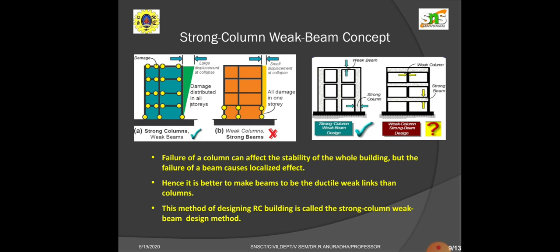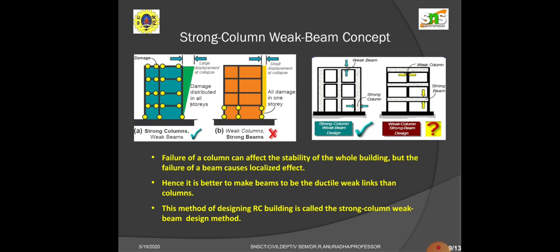Coming to the next picture, you can see a strong column. The thickness of the column is very thick. It doesn't mean that if the thickness is very thick then it is strong, but it has been shown here to differentiate the strong column and weak beam. You can see thin in the weak beam. It is correct. Again, in the second picture, whichever column is very weak has been shown thin, and the beam is very strong, shown thick. What happens? Weak column, strong beam.